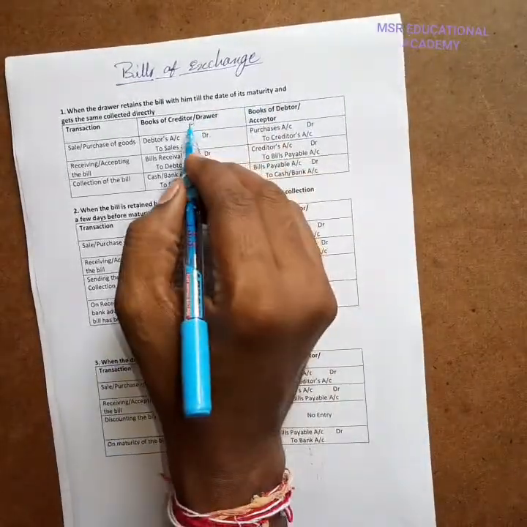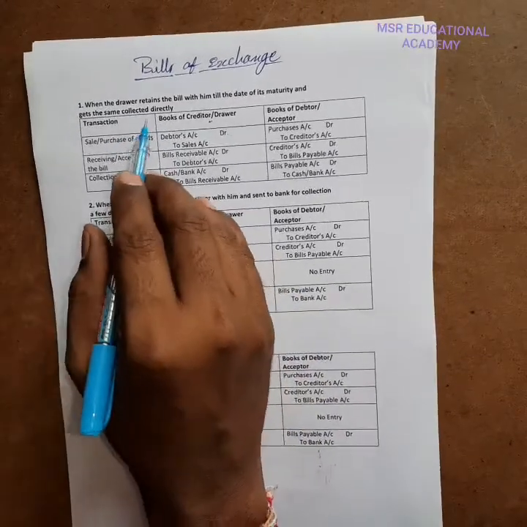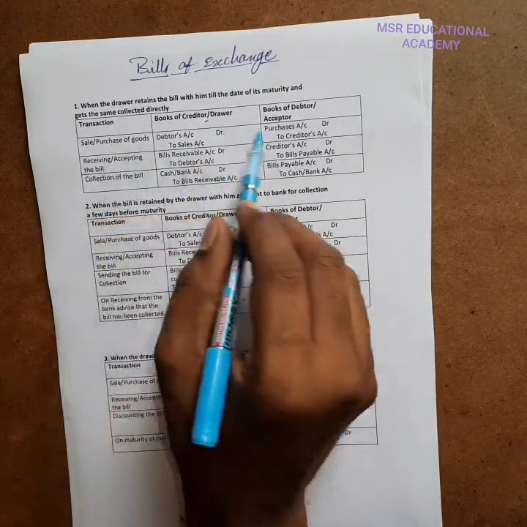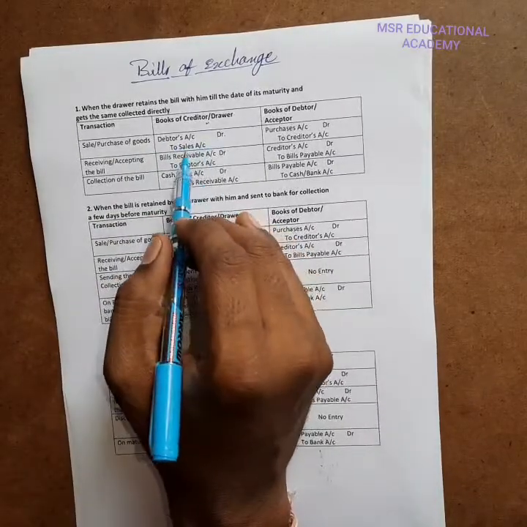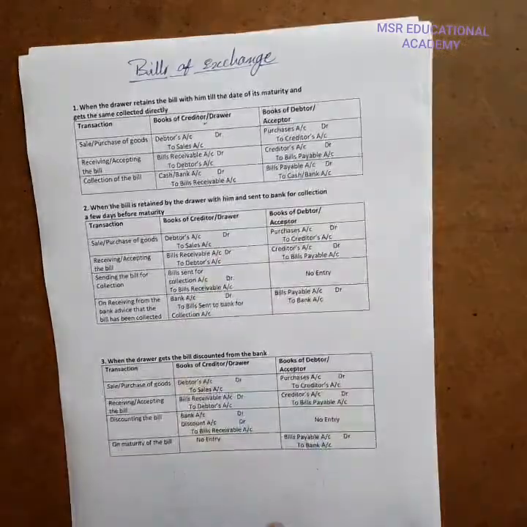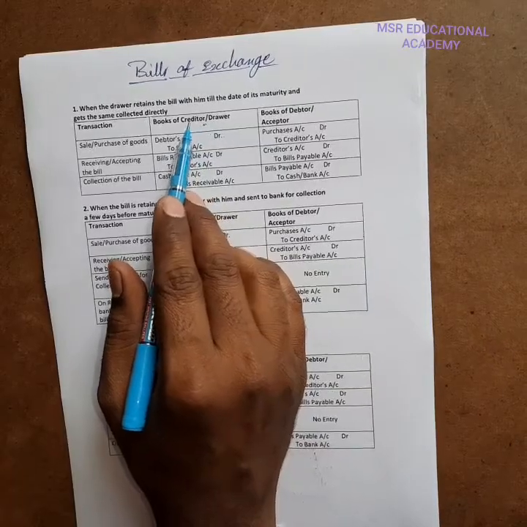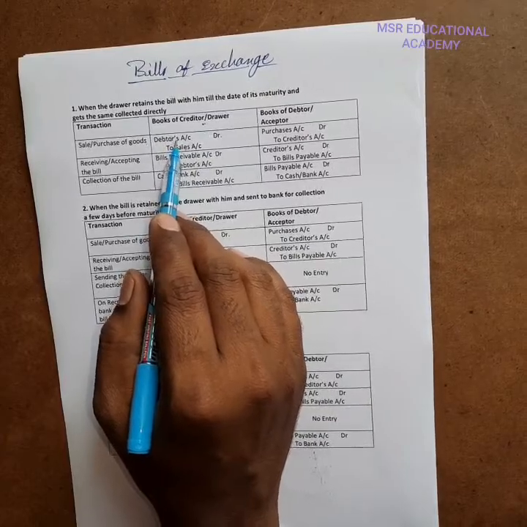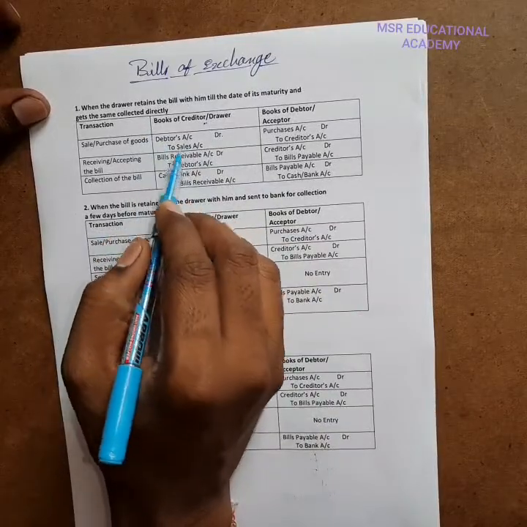In that situation, how do we write the entries? First the basic entry for sales. If it is a sale, debtors account debit to sales account.